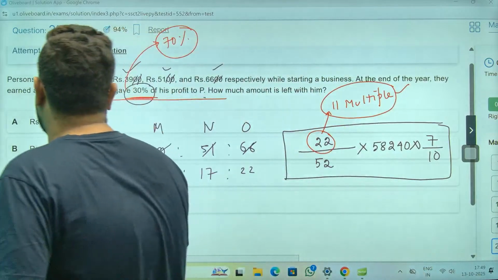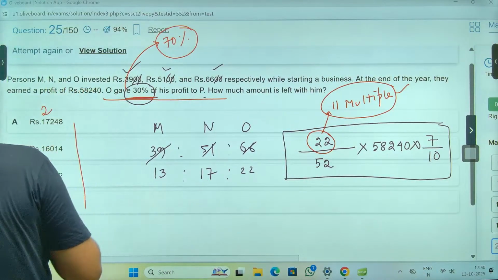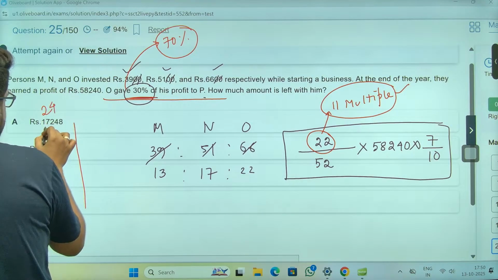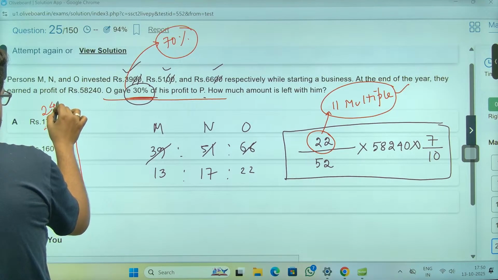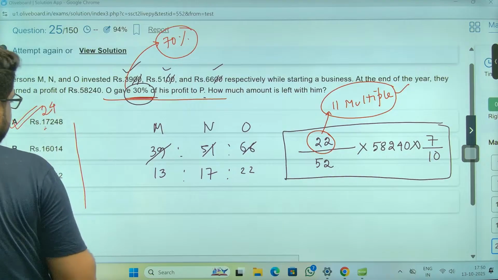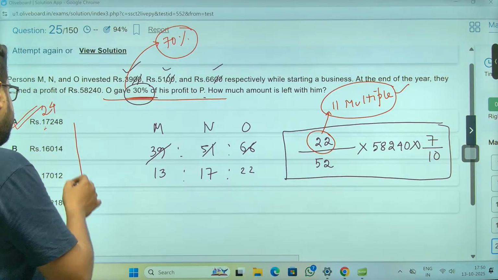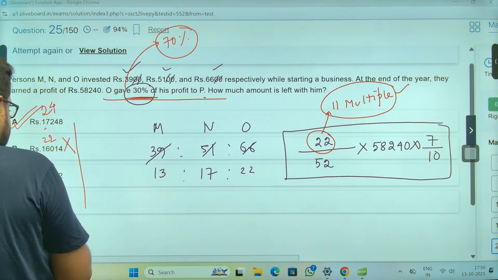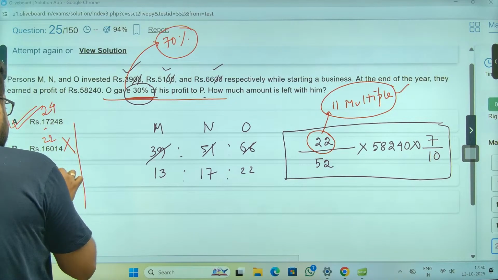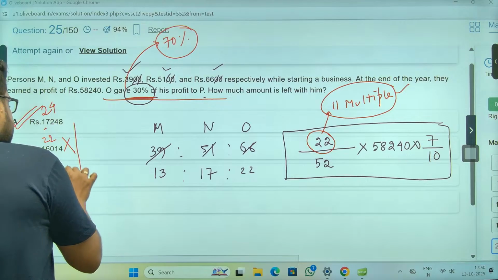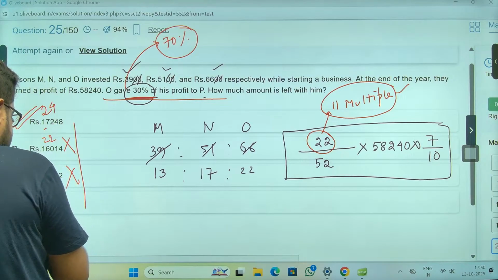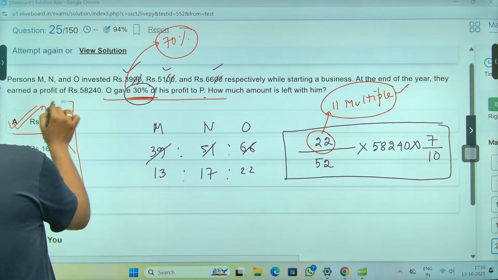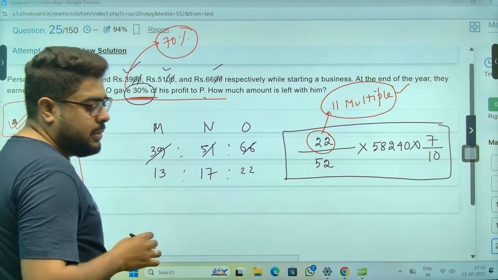Check, sir: 7 twos are 14, 28, 44. So option A is a multiple. 7 twos are 14, 22 twos are this, so this is not a multiple. 1s are this, 3, 2, 4, so this is not a multiple. 2s are this, 1, 11, so this is also not a multiple. You see, only one option is ticking, so that has to be my answer.